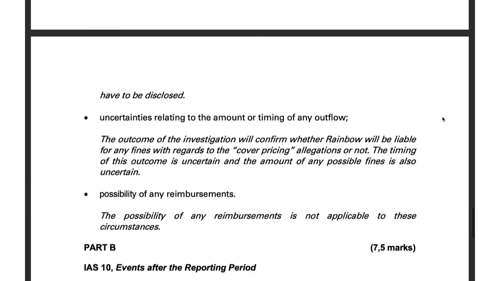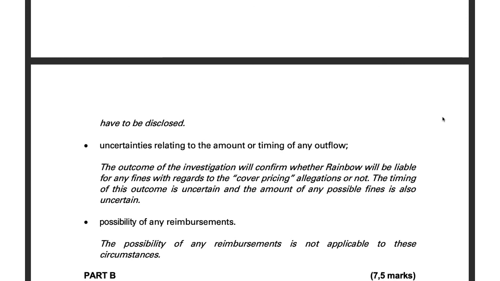Then you also need to tell us if there are any uncertainties relating to the amount or timing of any cash outflow. So we know that the outcome of the investigation will be what confirms whether we as Rainbow Limited will be liable for any fines due to the cover pricing allegations. We don't know when the outcome of the investigation will come out, therefore the timing is uncertain, and we do not know the amount of any possible cash outflow because they haven't given us an indication of what the possible fine could be if we are found guilty.